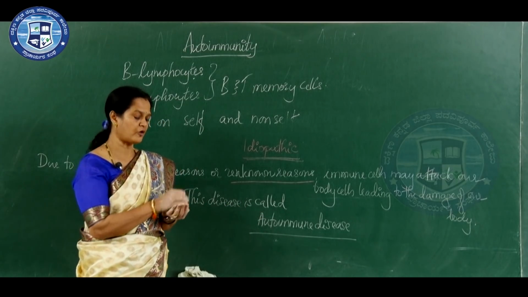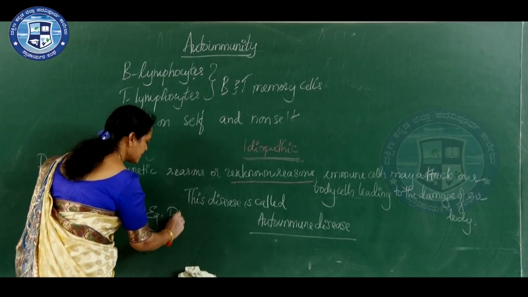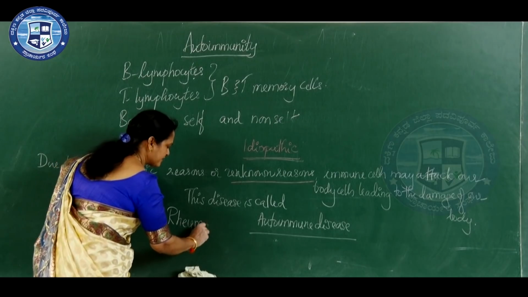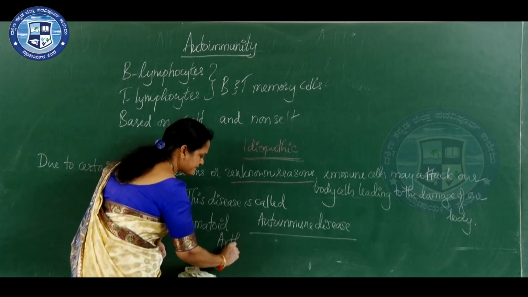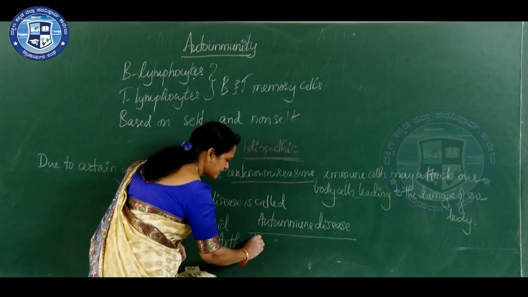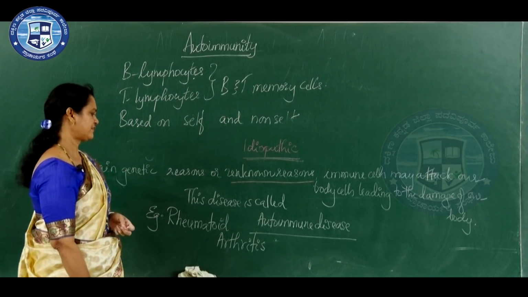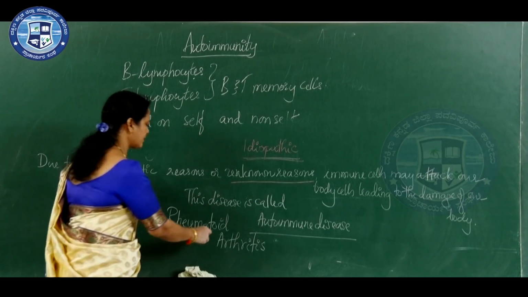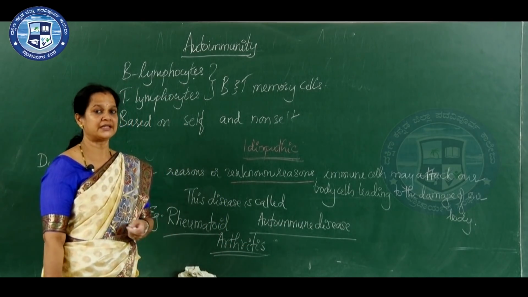An example for autoimmune disease is rheumatoid arthritis. Rheumatoid arthritis is an example for autoimmune disease.